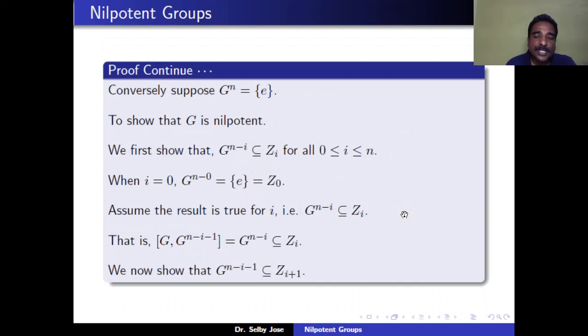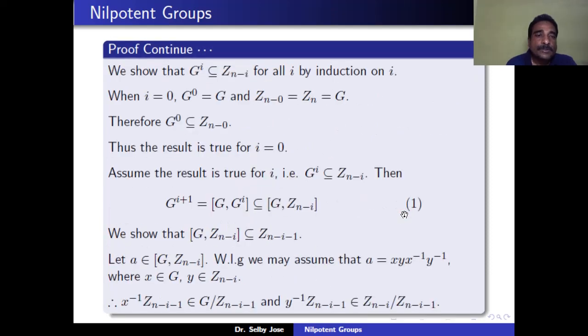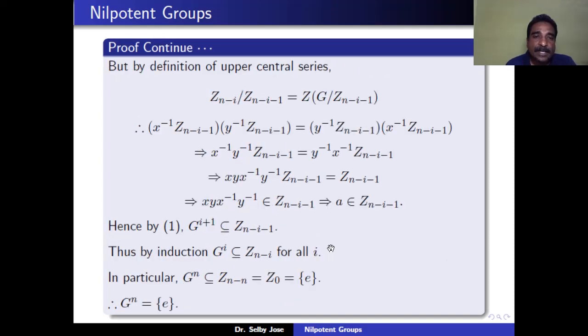So we have shown that if A belongs to the commutator group of G_i, then A belongs to Z_{n-i-1}. Therefore, G_{i+1} is contained in Z_{n-i-1}. So therefore, the result is true for i plus 1. So by induction, G_i is contained in Z_{n-i} for all i greater than or equal to 0.